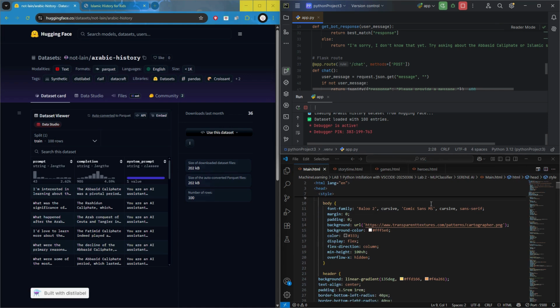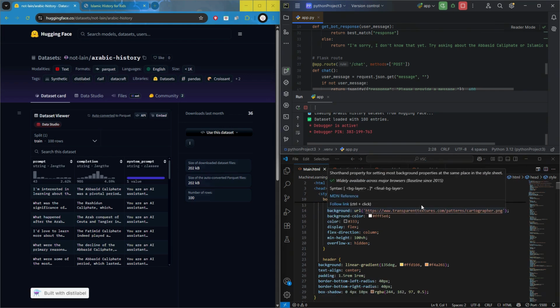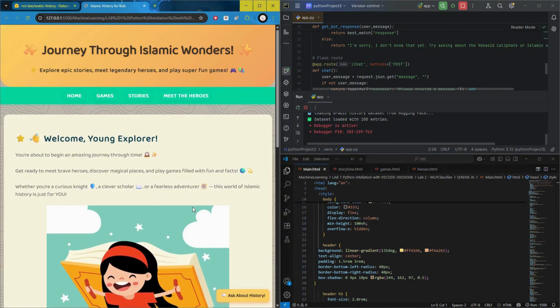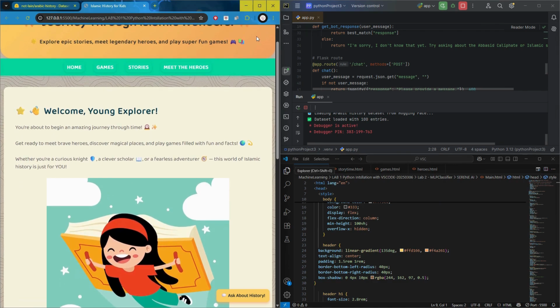We design the site using HTML, CSS, and JavaScript with kids in mind, of course. We make it colorful, interactive, and with a fantasy-like adventure to make the learning feel fun and magical. So here, let me show you. I already ran this beforehand. So this is how our website looks.